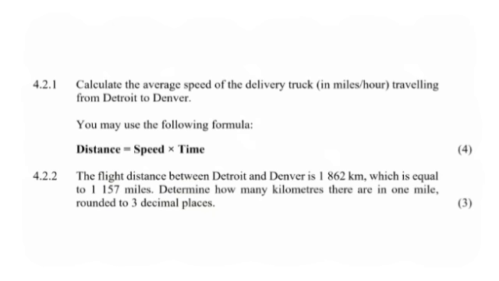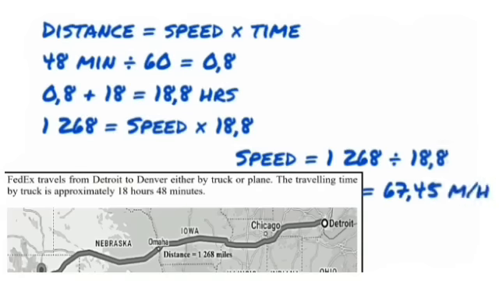So our formula says distance is equal to speed times time. The time has to be in hours, and we were told that the approximate time is 18 hours and 48 minutes. That 48 minutes needs to be converted to hours. So we are just going to take the 48 minutes divided by 60 to turn it into hours, and it's going to give us 0.8 hours. So the 0.8 plus the original 18 hours, we have 18.8 hours.